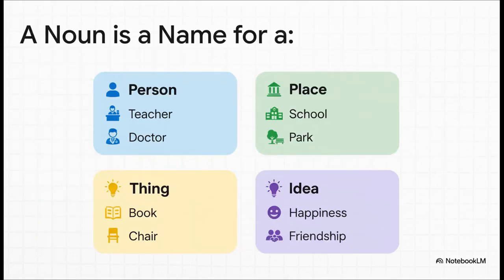So when we talk about a person, we could be talking about a teacher or a doctor. For a place, you could think of a school or a park. A thing is easy, right? Like a book or a chair. And an idea, well, that's something you can't touch, like happiness or friendship.